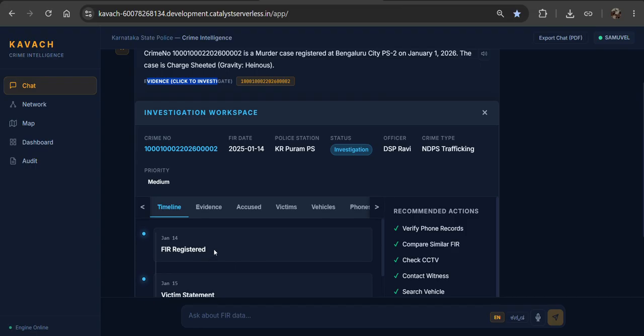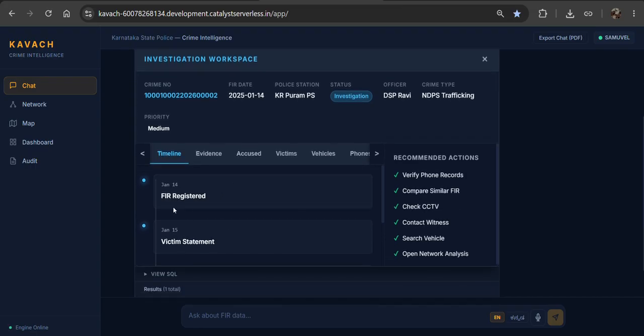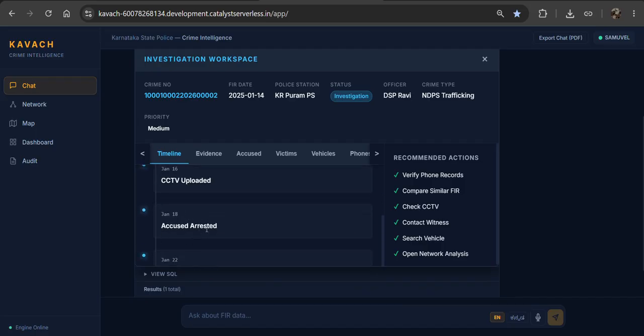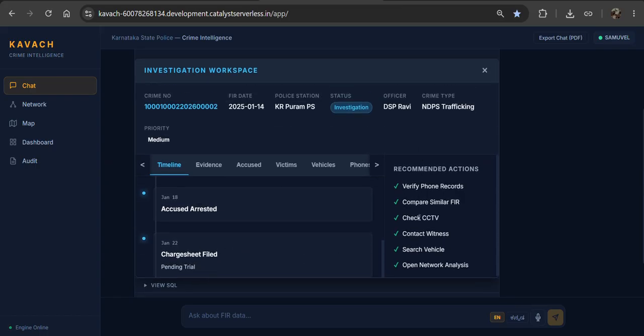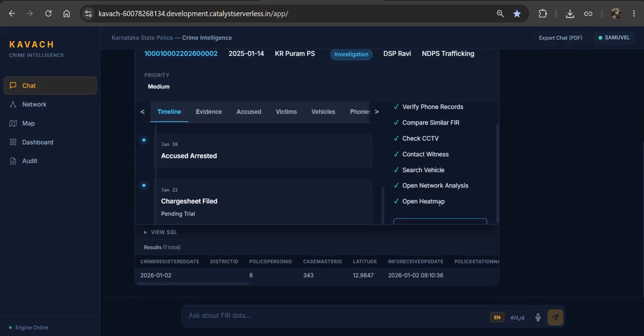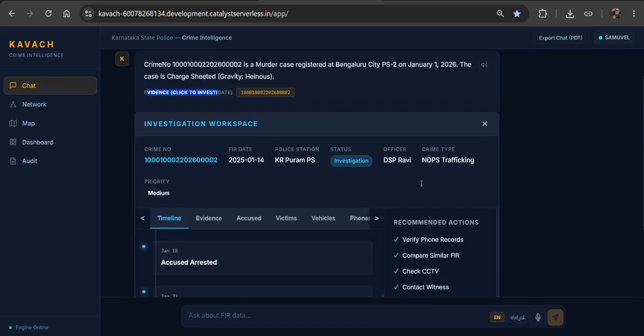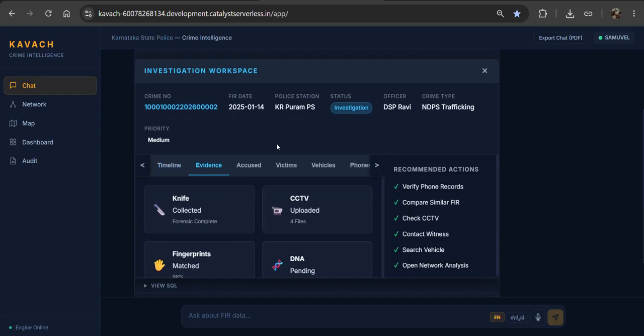For example, the FIR was registered on Jan 14, then victim statement, CCTV, accused arrested, and charge sheet filed. The actions taken were: verify phone records, complaint email, FIR, check CCTV, contact witness, search vehicle, open network analysis. These are the things that were done by the police department.